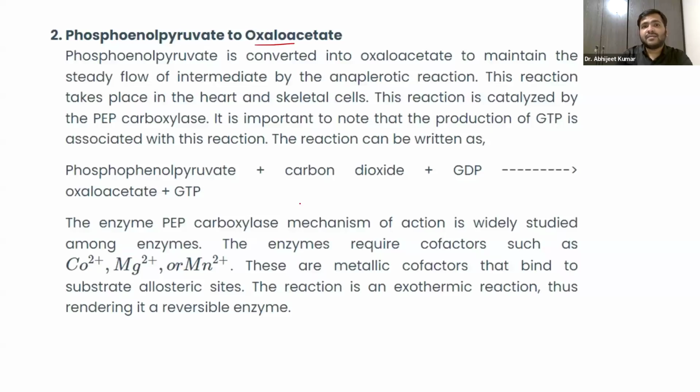Now, guys, coming on to the next one, that is phosphoenol pyruvate to oxaloacetate. You have to remember that this phosphoenol pyruvate is getting converted into oxaloacetate to maintain the steady flow of the anaplerotic reaction. This takes place in the heart and also in the skeletal cells. It is done by an enzyme called phosphoenol pyruvate carboxylase.